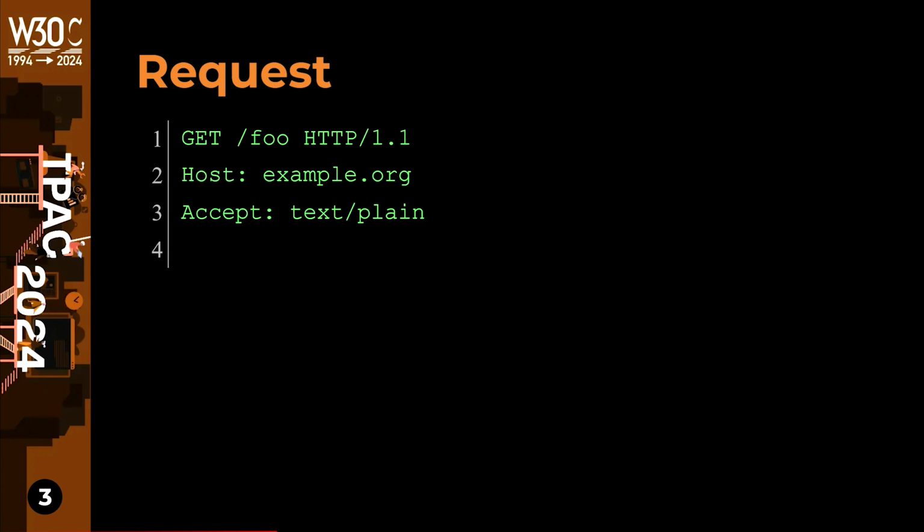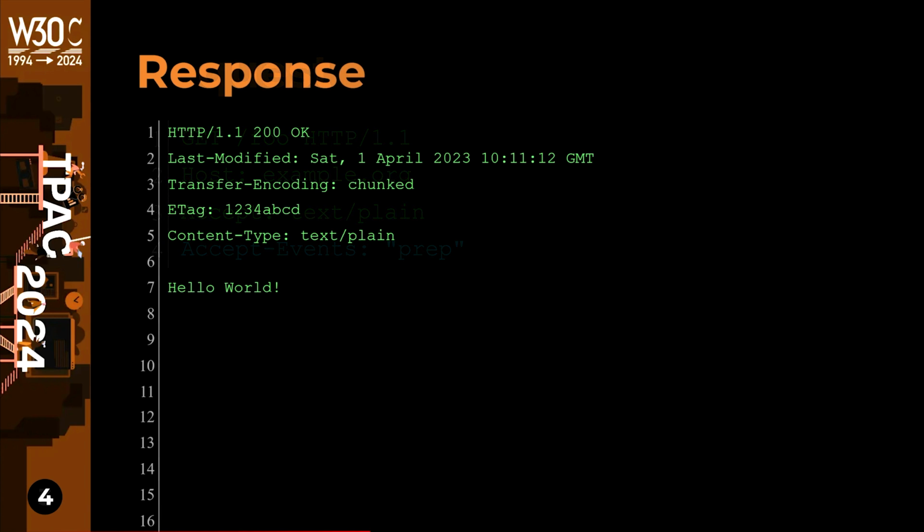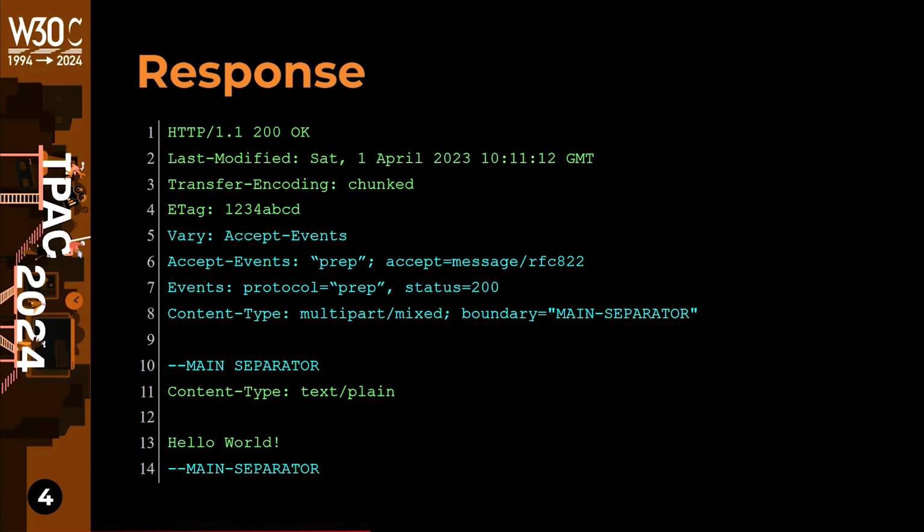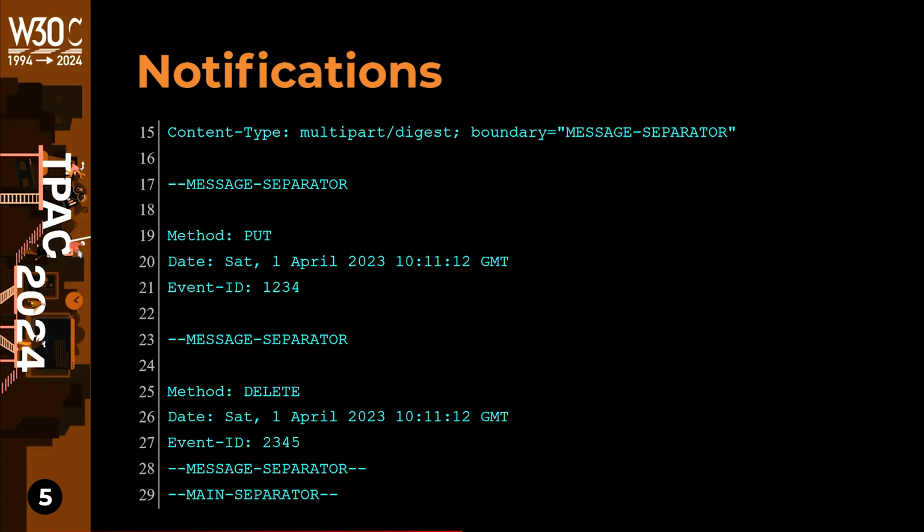To request PrEP notifications from a Solid hosted resource, all you need to do is include just one additional header with your HTTP request. If the resource supports PrEP, it will send a multi-part response with the current representation followed by notifications. The notifications part is itself a multi-part message, wherein each part is a single notification sent when an event occurs